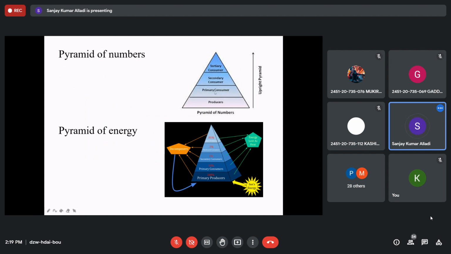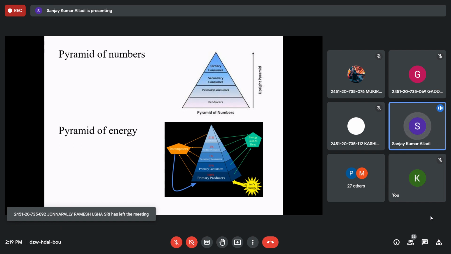That is, producers at the base, then primary consumers, secondary consumers, and tertiary and quaternary consumers on the top. That is how the ecological pyramid of number will be. It is always upright. This is for an ideal ecosystem, when the ecosystem is perfectly working. Next is the ecological pyramid of energy. Which one will contain more energy here? The producers or carnivores? You can say a tiger will have more energy than a grass.